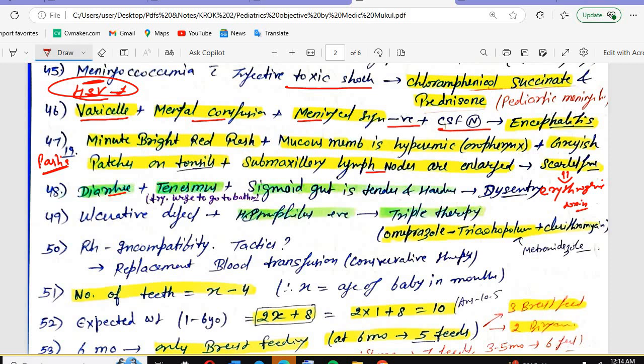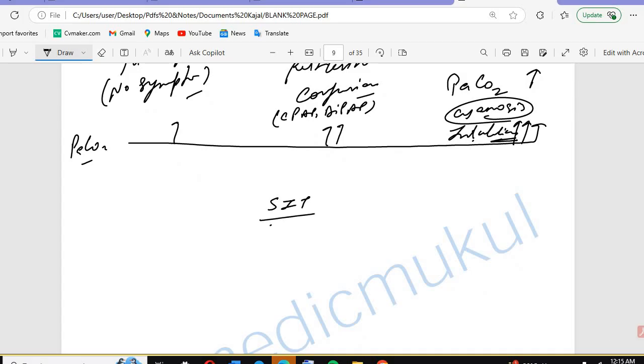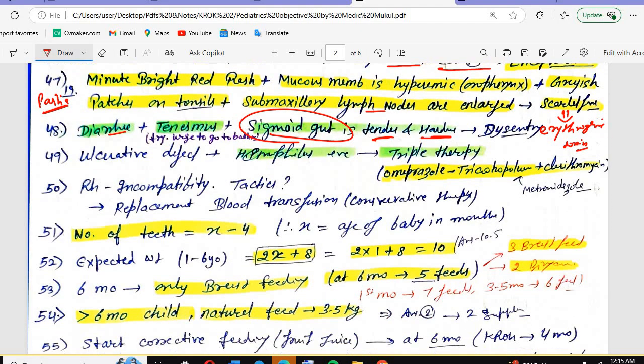Then we have the diarrhea, tenesmus, sigmoid gut is tender and hard. Large intestine is involved in the dysentery. Remember: small intestine affected in the typhoid, large intestine affected in the dysentery, and sigmoid colon is a part of the large intestine. If you have the ulcerative defect and H. pylori positive, what will you give?